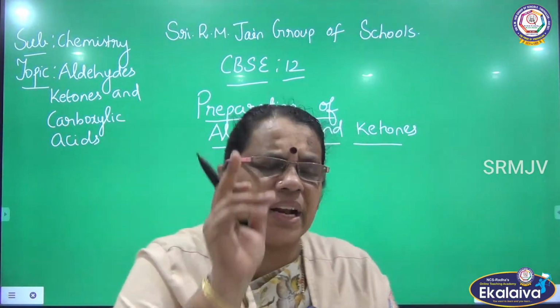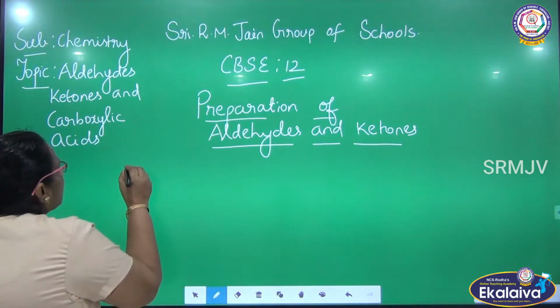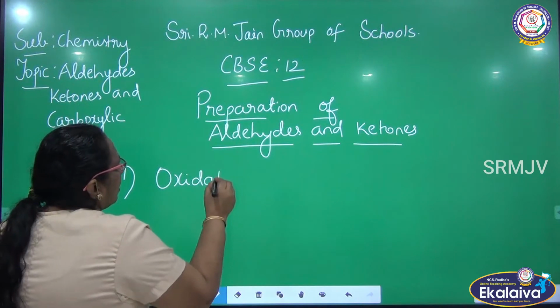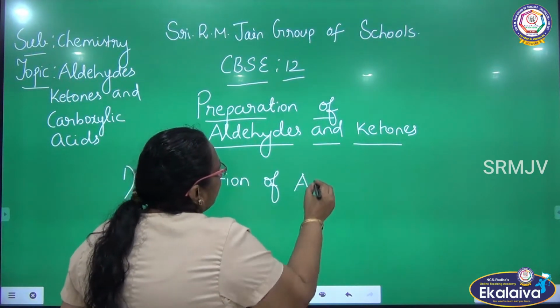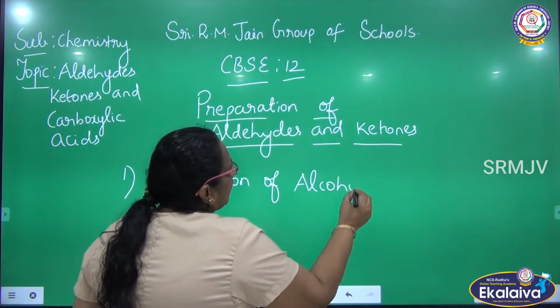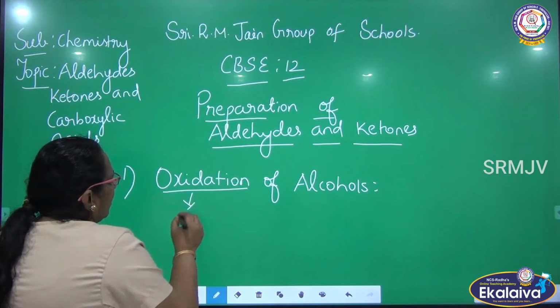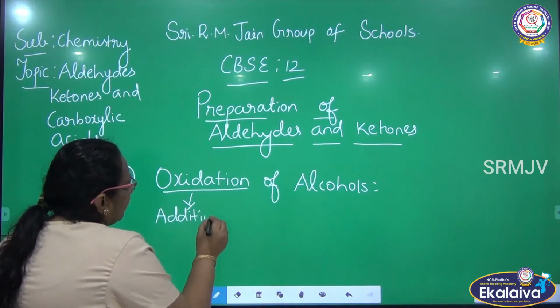Are you ready, children? Be ready with your notebook. What is the first method of preparation? Oxidation of alcohols. What is oxidation? Already you know that oxidation is nothing but addition of oxygen or removal of hydrogen.